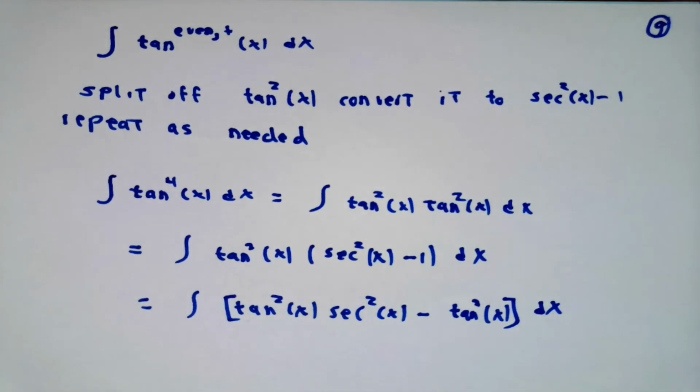The integral of the first term is easy since secant squared is the derivative of tangent. Therefore, we'll just have to deal with that second term, tangent squared, but it follows the even whole number power of tangent pattern itself, so we'll do the same thing again.